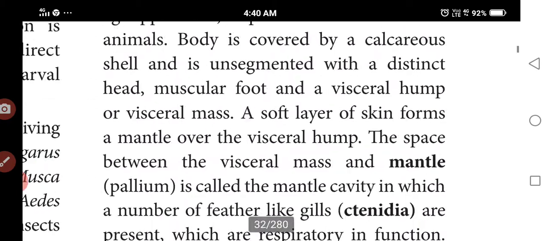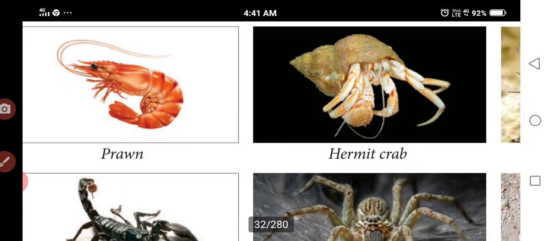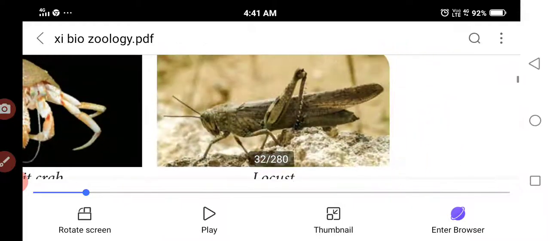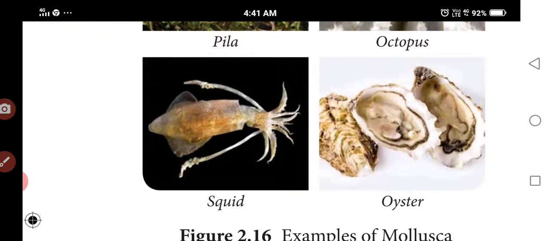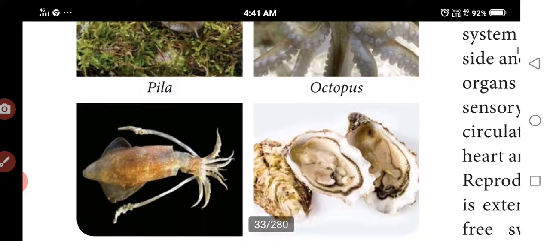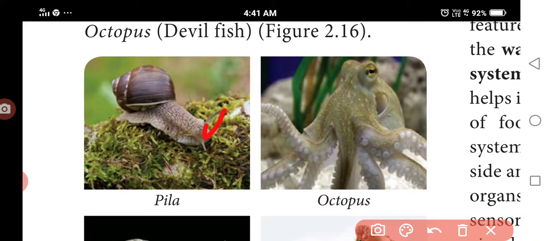The visceral hump holds the visceral organs. It is like tentacles.